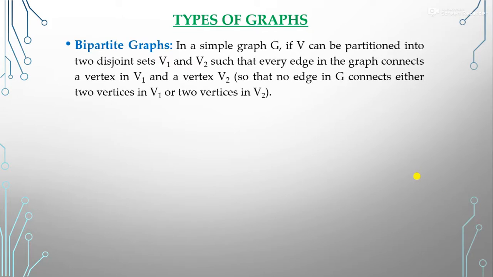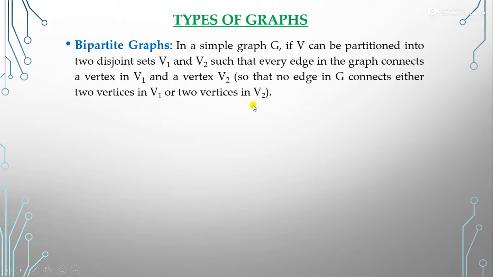Now, next one is bipartite graph. So, what is the bipartite graph? In a simple graph G, if V, the set of vertices of G, can be partitioned into two disjoint sets V1 and V2 such that every edge in the graph connects a vertex in V1 and a vertex in V2, so that no edge in G connects either two vertices in V1 or two vertices in V2.